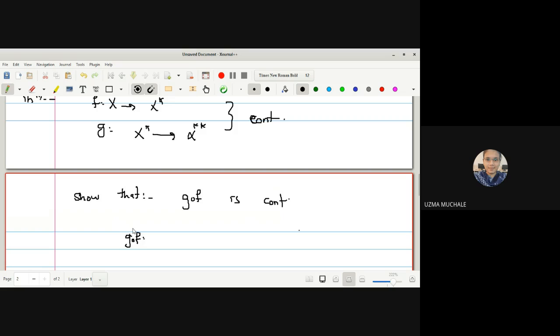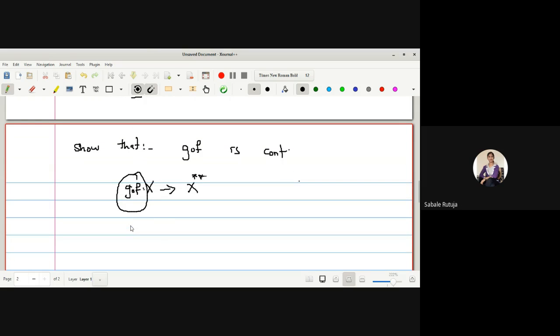First we are going to take G composite F. So whatever the domain of F is, we will consider here, and what is the codomain of G, that we will consider here. Correct, no? These two are same, then only we can apply G composite F. Domain of one function should be equal to codomain of other, then only we can apply